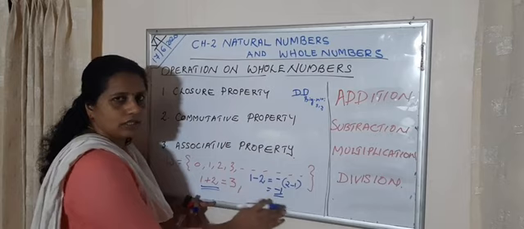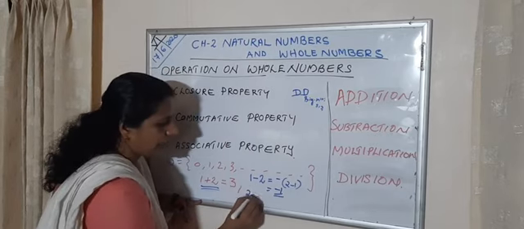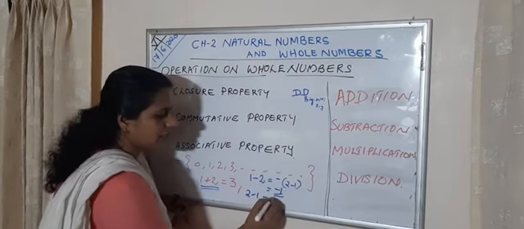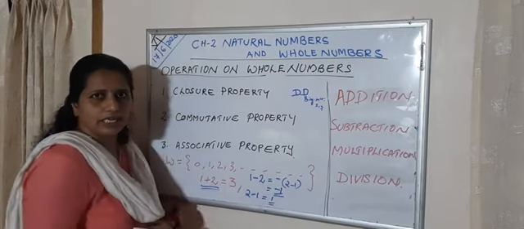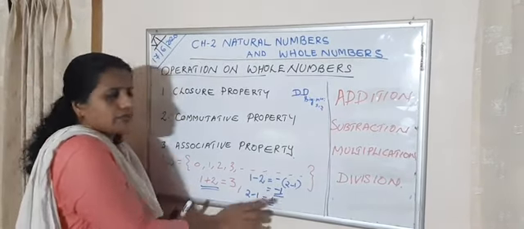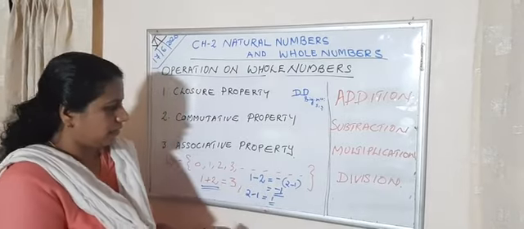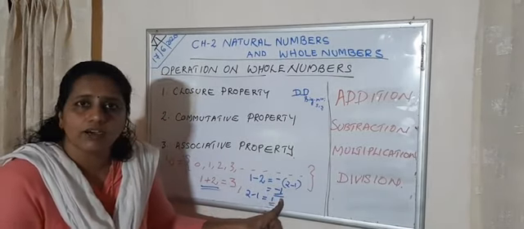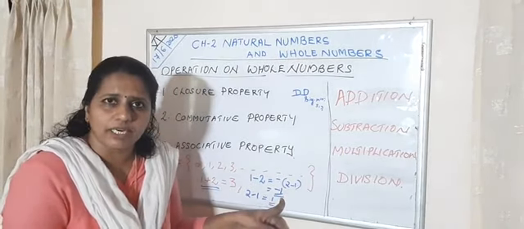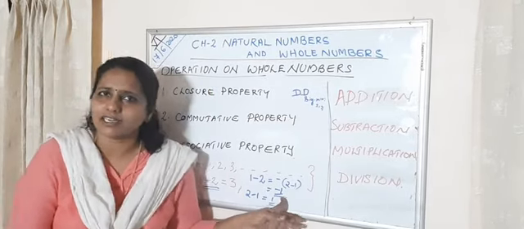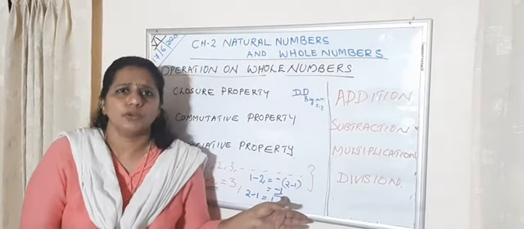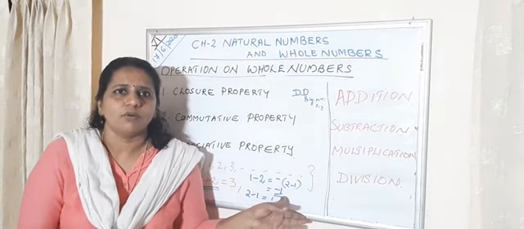Next one, 2 minus 1. All of you know, 2 minus 1 is 1 itself. Now look here. Negative 1. Is negative 1 a whole number? No, it is very clear it is not a whole number. What is it then?